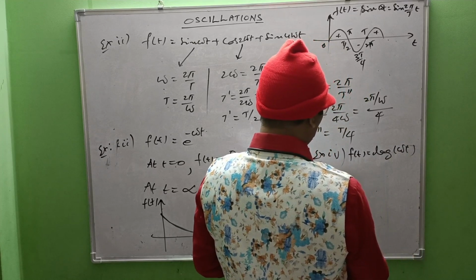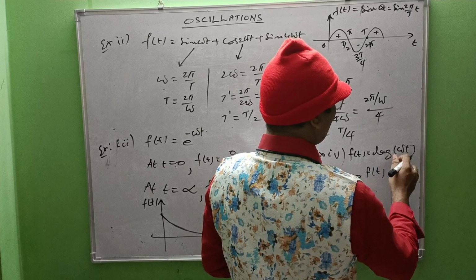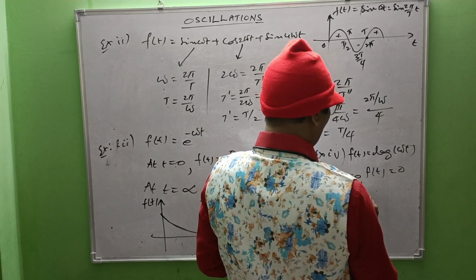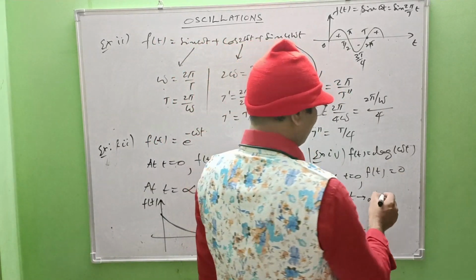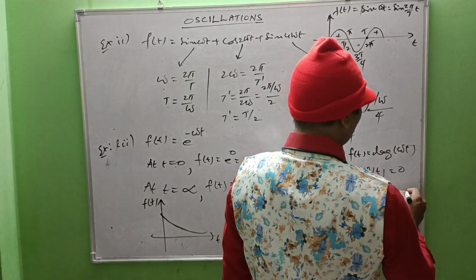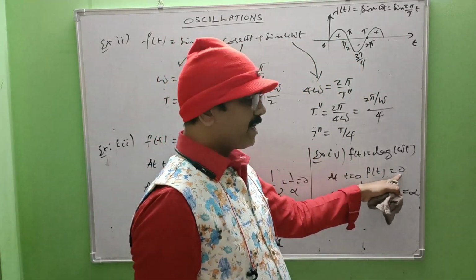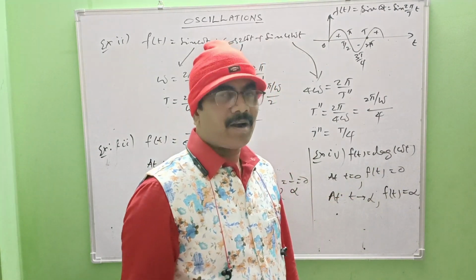At t equal to 0, f of t can be written as log 0, that is 0. As t tends to infinity, log of infinity, that is f of t tends to infinity. So here also the value of the function increases from 0 to infinity, not repeating.